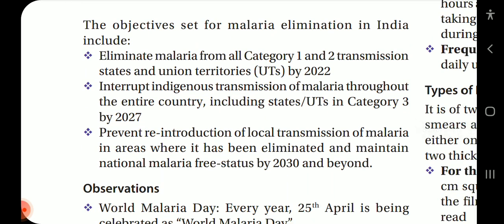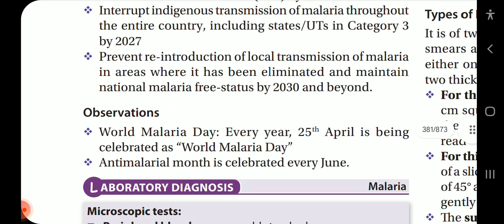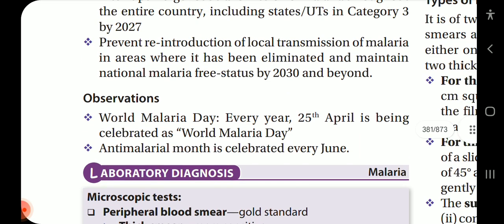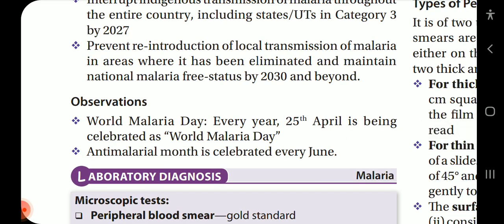The objectives set for malaria elimination in India include elimination of malaria from all category 1 and 2 transmission states and union territories by 2022. Interrupt indigenous transmission of malaria throughout the entire country, including states and UTs in category 3, by 2027. Prevent reintroduction of local transmission of malaria in areas where it has been eliminated and maintain national malaria-free status by 2030 and beyond. Observation: World Malaria Day.